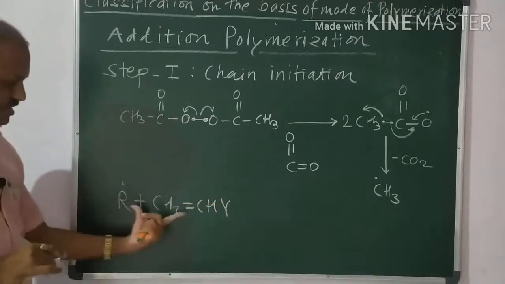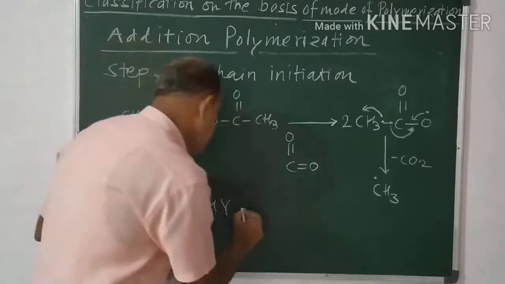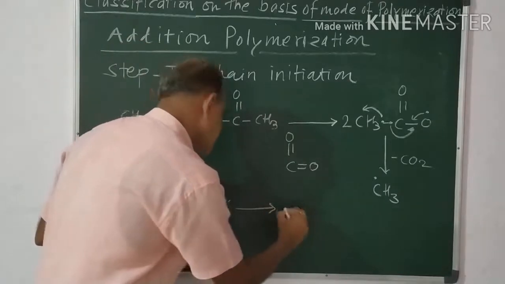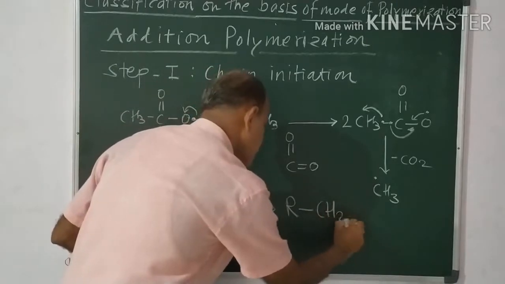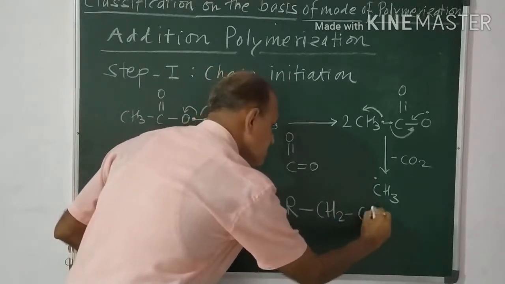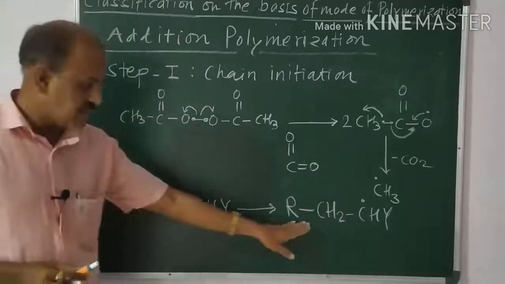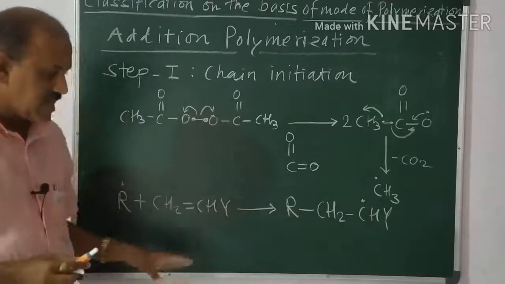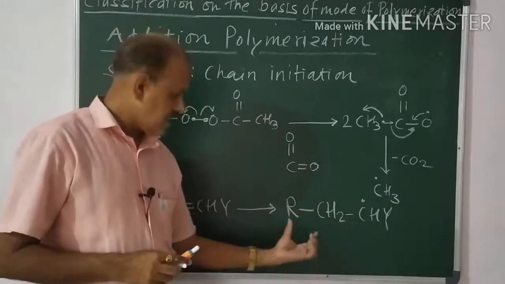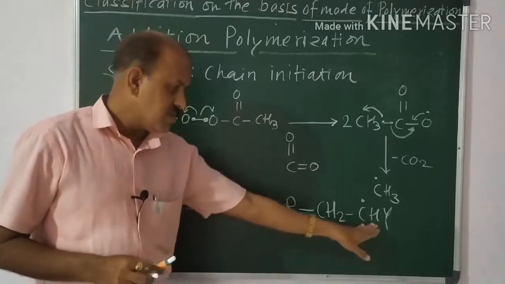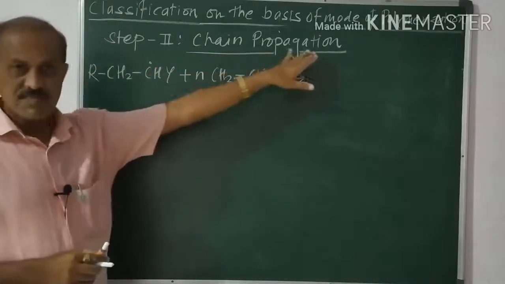When this free radical reacts with this, we get a new radical, R-CH2-CHY dot. This is the new free radical which we have to get. Now this new free radical contains two parts, the R and the CH2 CHY. So the second step of this addition polymerization is the chain propagation reaction.